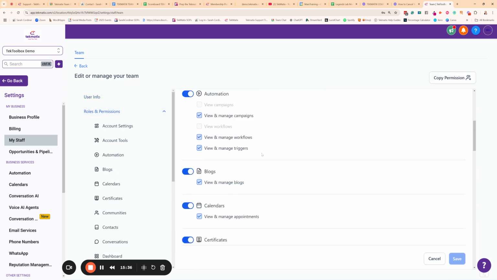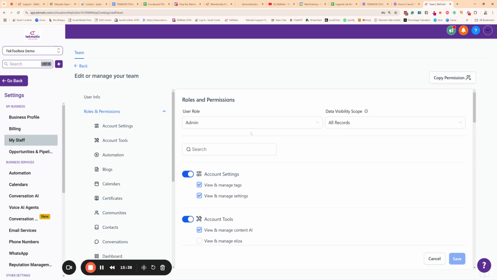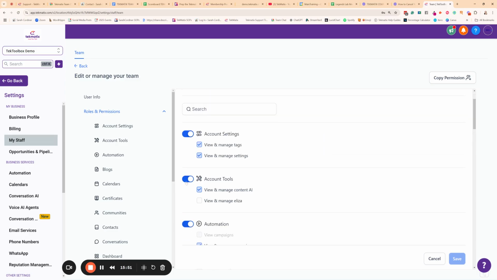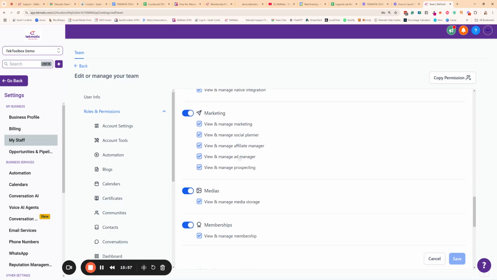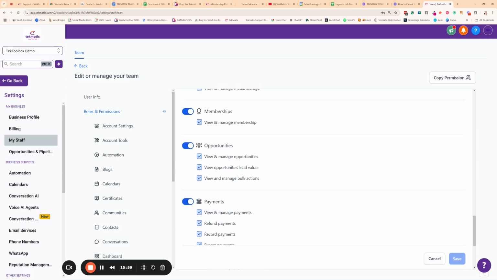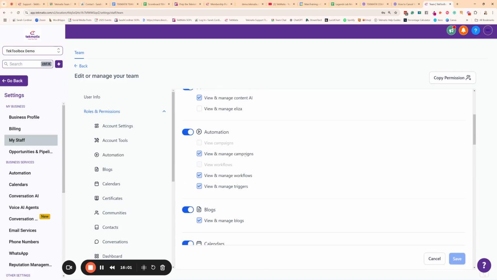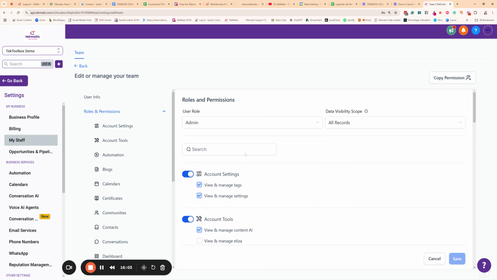The next thing you're going to do is then choose the special roles and permissions that this particular employee has. Now for you, you're going to be an admin because you own your whole account, and you're going to have access to all records and all data. You're going to need to make sure that you have turned on everything so that you know that you have access to everything. Now, if you haven't had your onboarding call yet, some of these features are not going to be there for you. You do need to have your onboarding call before you can turn on some of your features and functions. All right.